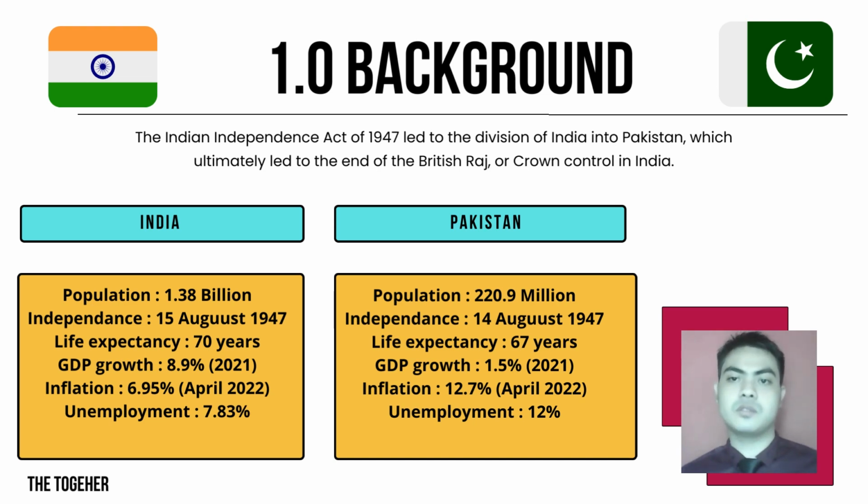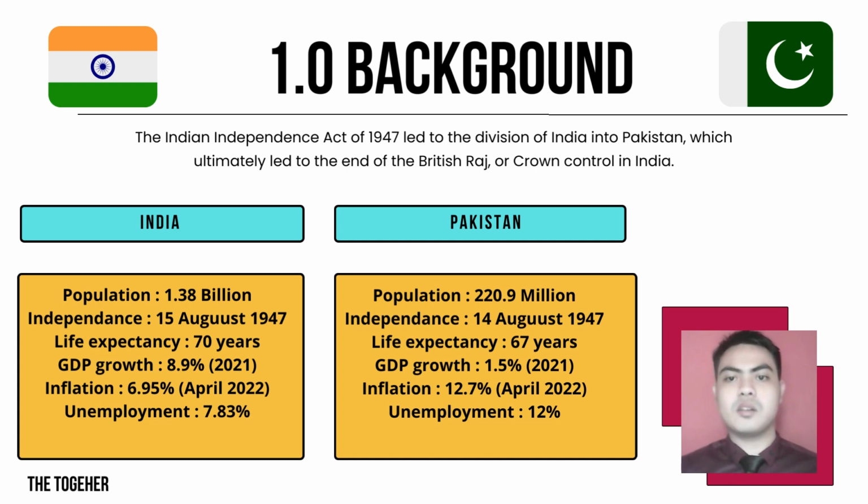First thing that needed to introduce is India and Pakistan background, the two countries that we chosen. From 1858 until 1947, the British Crown was the administration leader. The Indian Independence Act of 1947 led to the division into India and also Pakistan, which ultimately led to the end of the British Raj and also Crown control in India.